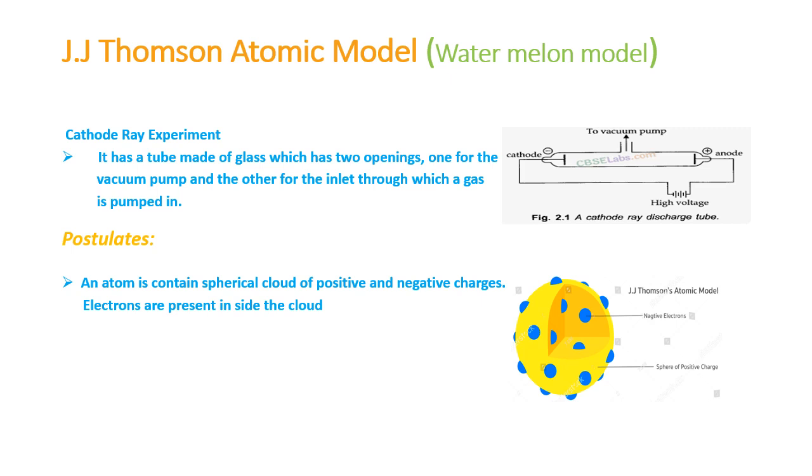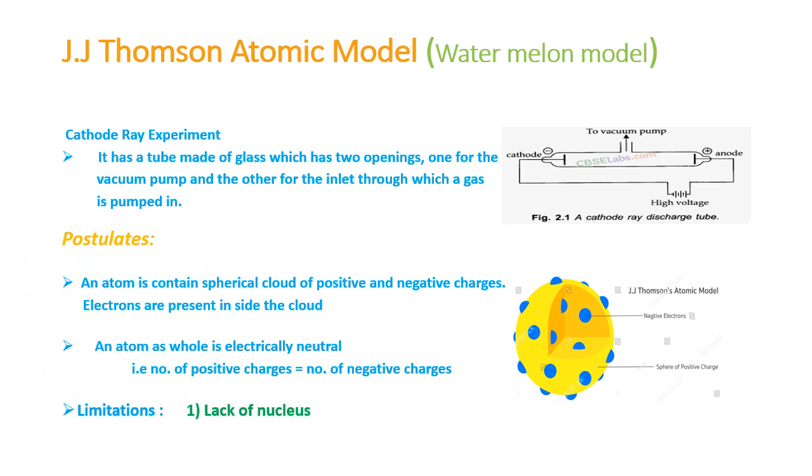What are the main important points of this theory? An atom contains a spherical cloud of positive and negative charges. Electrons are present inside the cloud. The atom is nothing but a ball, and the electrons are embedded into that particular spherical shape. One more thing is, an atom as a whole is electrically neutral. That means the number of positive charges and the number of negative charges are equal.